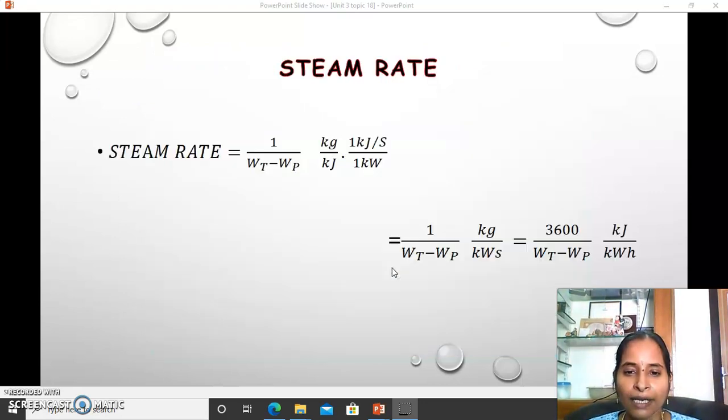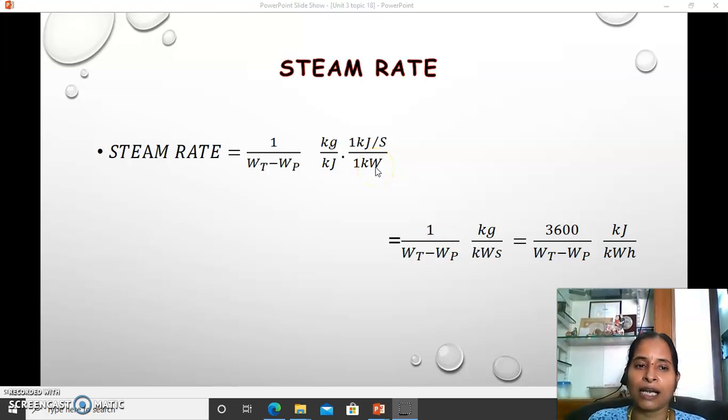So the final aim is to get the electrical energy, and power is measured in terms of kilowatt, right? So how much amount of steam is required to produce the power? Initially steam, finally power.